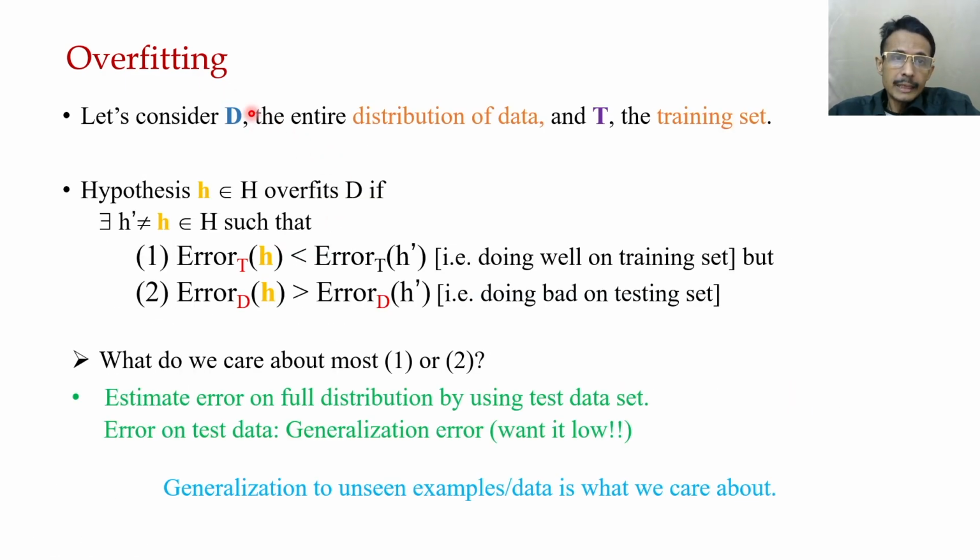Now let's consider the total distribution. T is the training set.